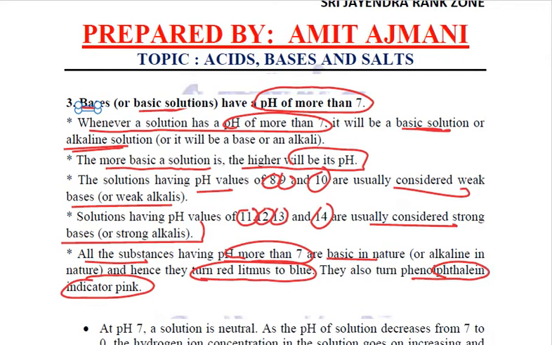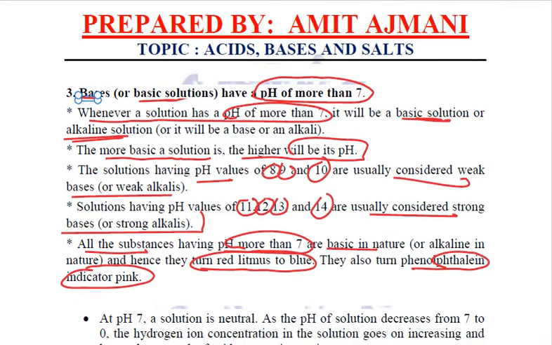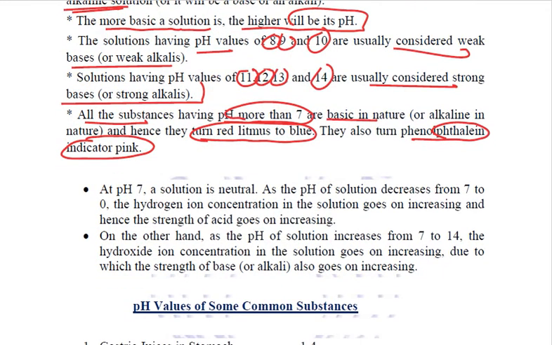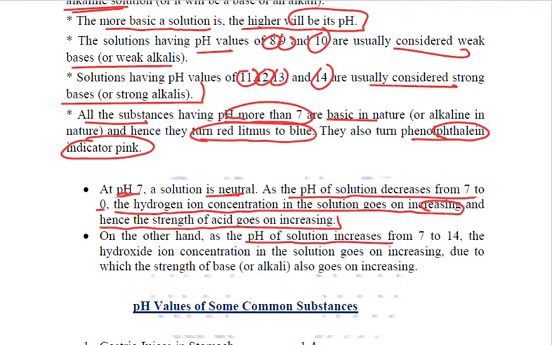Just to sum up, on the pH scale, 7 is the neutral value. As the pH of a solution decreases from 7 to 0, hydrogen ion concentration goes on increasing. Therefore, the strength of acid goes on increasing. Opposite of it is, as the pH of a solution increases from 7 to 14, the hydroxide ion concentration goes on increasing, due to which the strength of base goes on increasing.